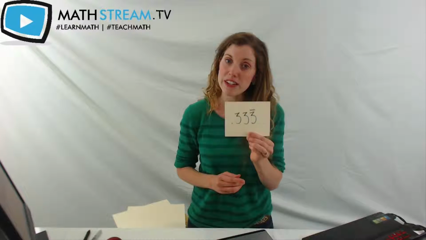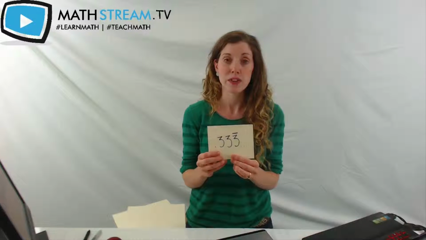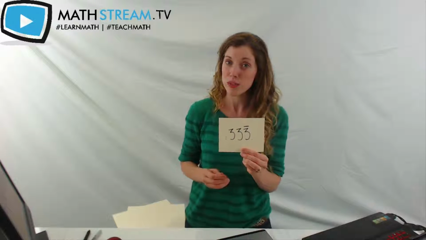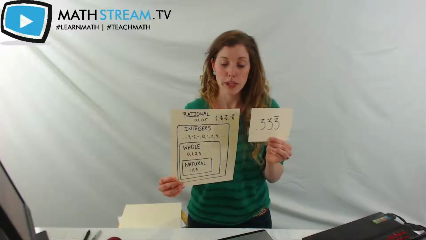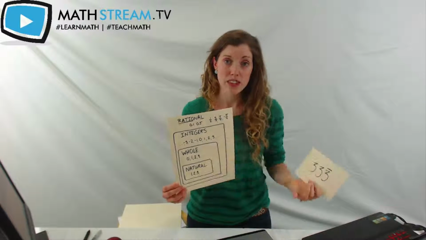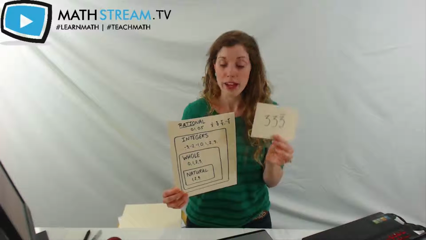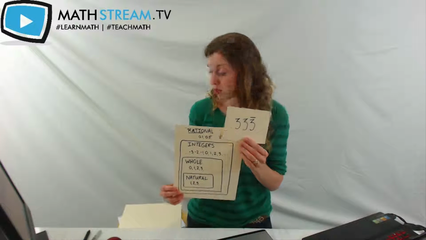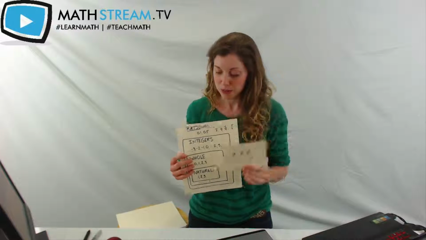So this number, even though it kind of looks like, oh wow, this could be a busy number that just keeps going and going, it can be written as a ratio. So it falls into the rational category. It does not qualify as an integer, a whole, or a natural number, just like 3/4 didn't qualify as being part of those categories. But this does qualify as a rational number. So no, it is not an irrational, it is a rational.